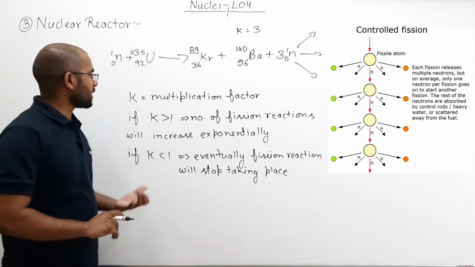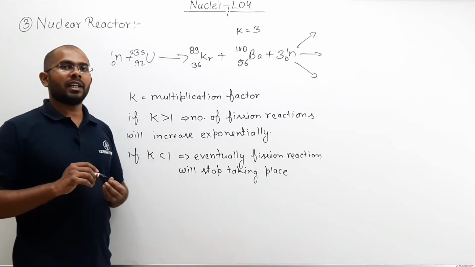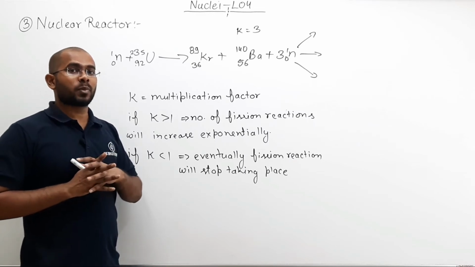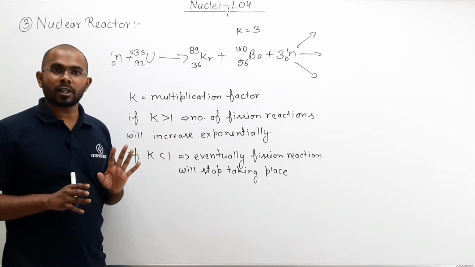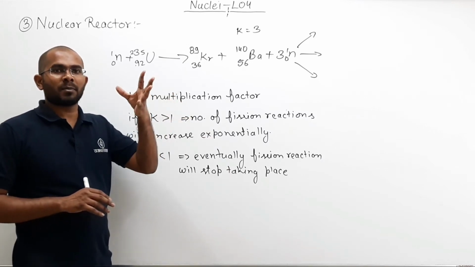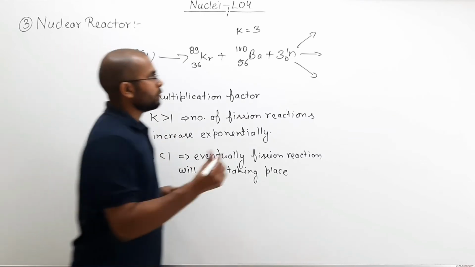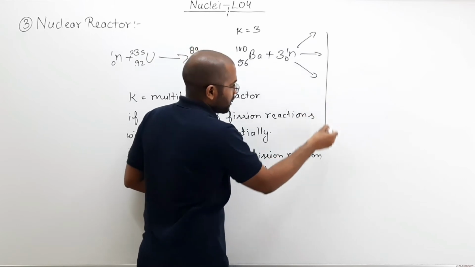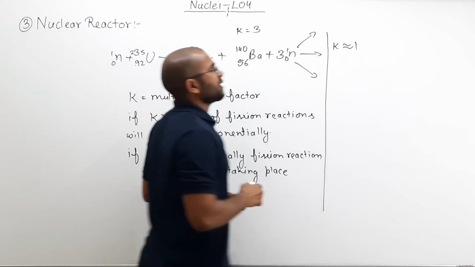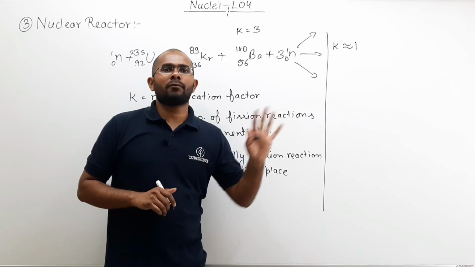So we neither want our K to be very higher than 1. If K is higher than 1, it will be an uncontrolled chain reaction and there will be an explosive amount of energy. We do not want that. If K is less than 1, eventually the reaction will stop taking place. Our reactor will shut down. We do not want this also. So what do we want? We want our K to be approximately equal to 1.